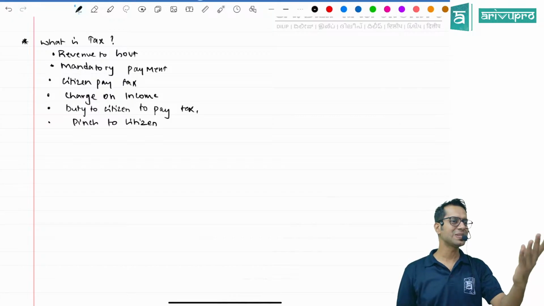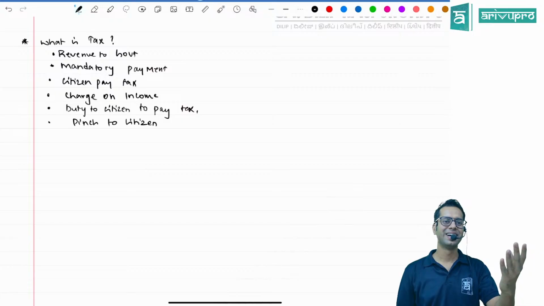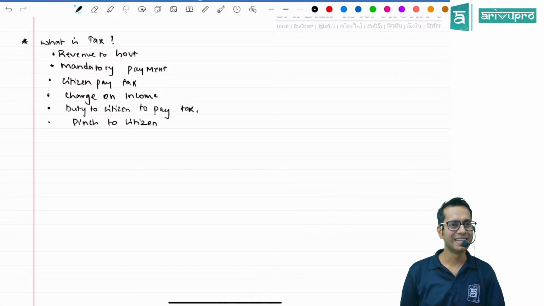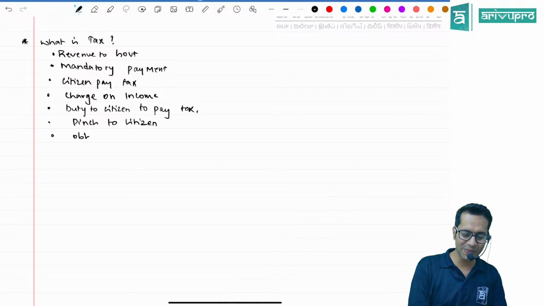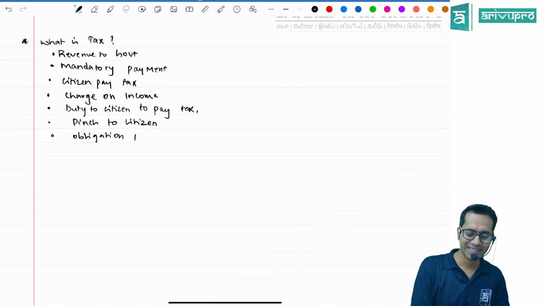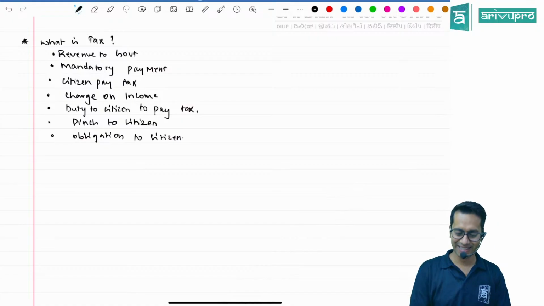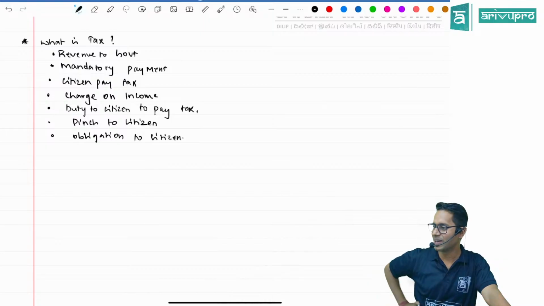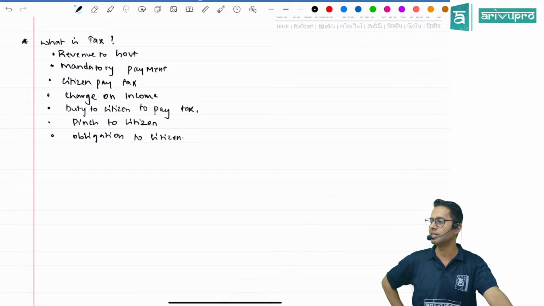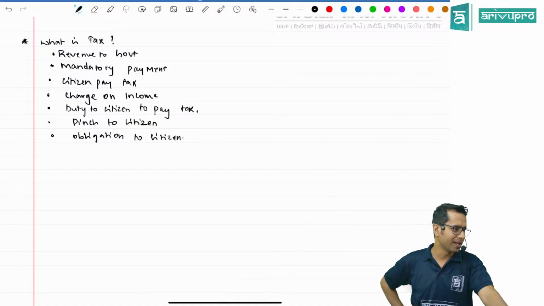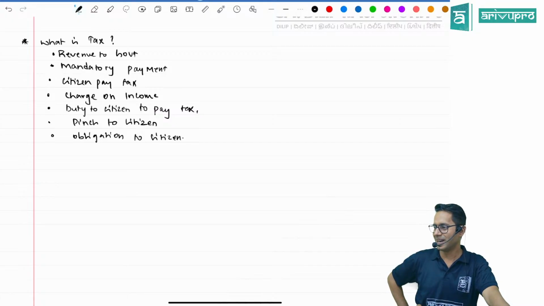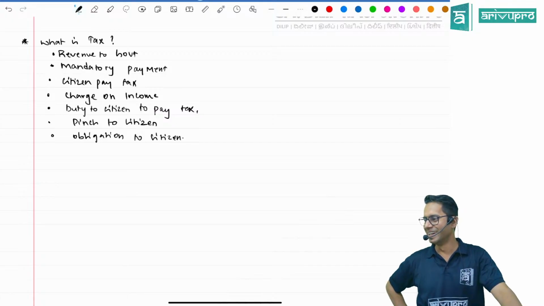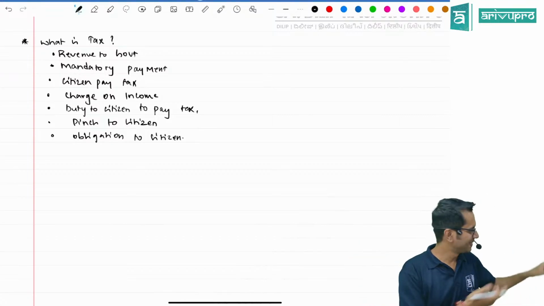What is tax? Last bench. Yes sir. Obligation to citizen. Something you are telling, which I am writing also. Tax is an amount. See, very beautiful answer I have got. Tax is an amount payable to government on the basis of income and consumption of goods and services which serves the revenue to the government. Somewhere he has copied. Pakka copy it is.